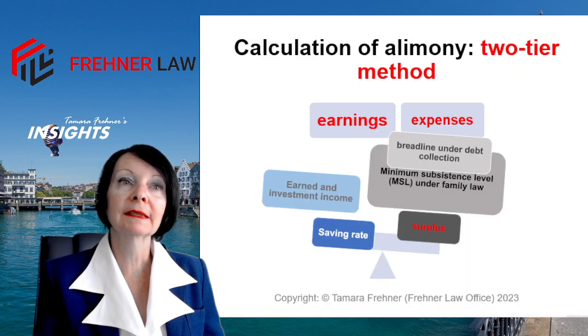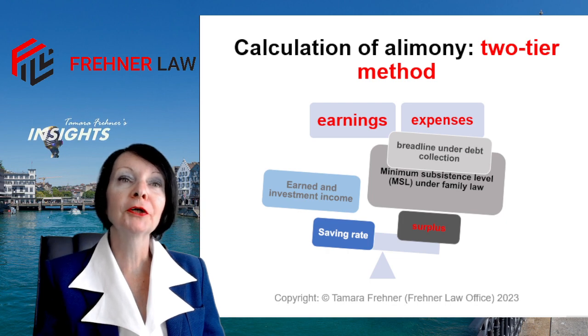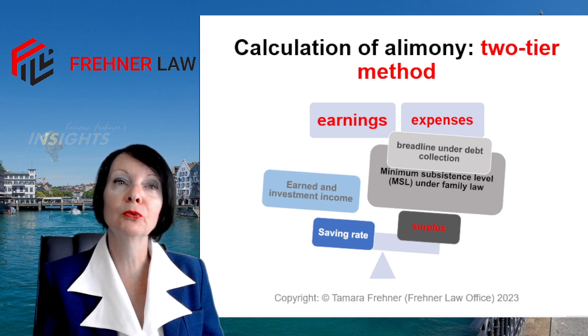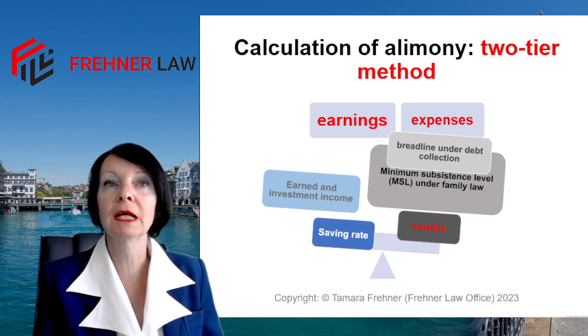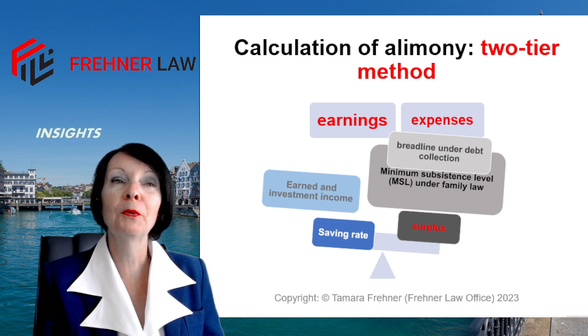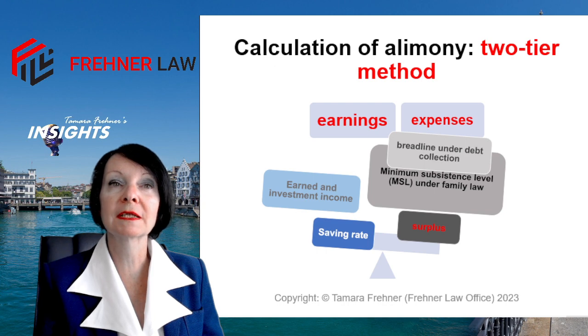How is maintenance now calculated? According to the Swiss Federal Supreme Court, the amount of maintenance payments is calculated using a two-step method with surplus distribution. This applies to child support and spousal maintenance or post-marital maintenance. By way of exception, in exceptionally favorable financial circumstances, one may deviate from the two-step method, whereby this must be justified.